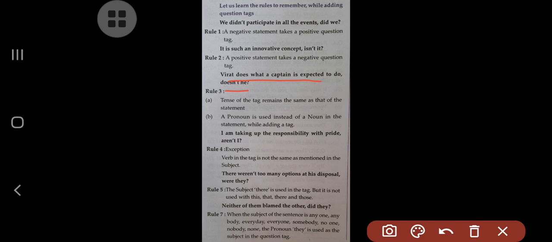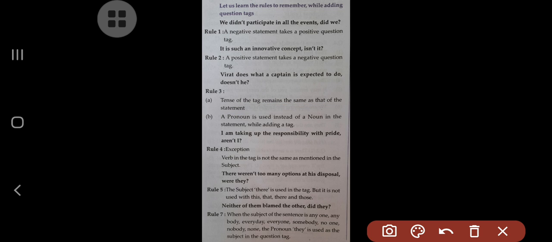Look at now, Virat does what a captain is expected to do, doesn't he? The additional part is "doesn't he." Now which rule is applicable here? Let us see. What is the rule? The tense of the tag remains the same as that of the statement.